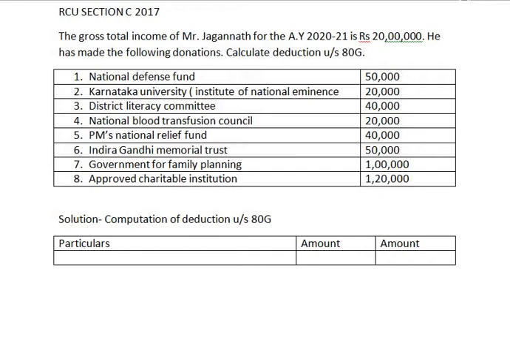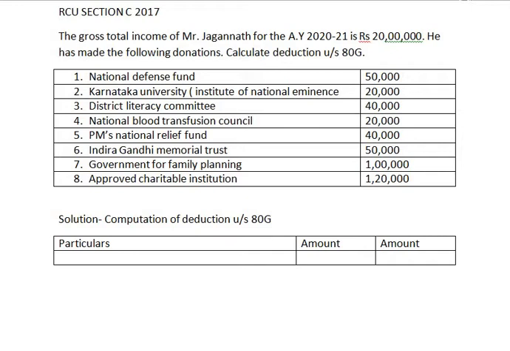In today's class, we are going to solve one 15 marks question which appeared in Rani Channamma University under section C in the year 2017. The question is: the gross total income of Mr. Jagannath for the assessment year 2021 is rupees 20 lakhs. He has made the following donations. Calculate deduction under section 80G.